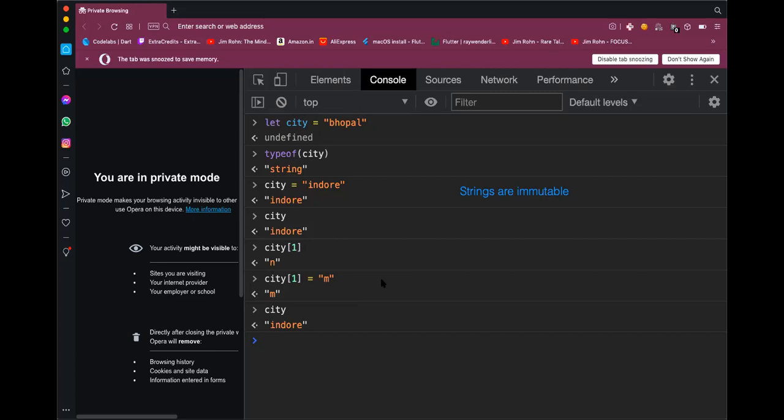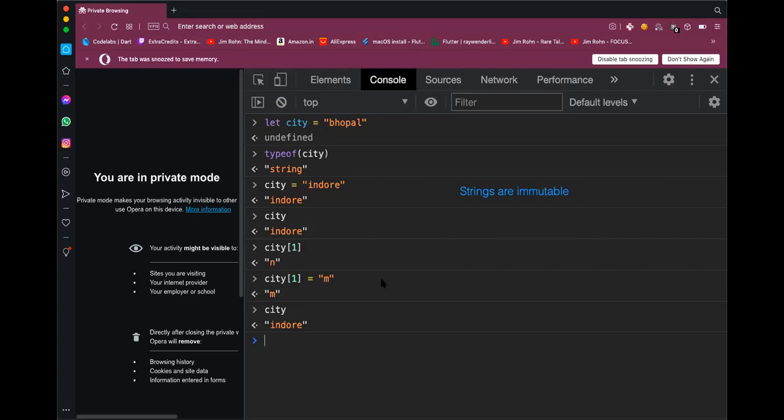In every language, there are immutable and mutable data types. For example, arrays are mutable in JavaScript. You can change individual elements of the array, because arrays are not a primitive data type. They are of type object. And if any of you don't understand what I'm saying, bear with me. It's okay to not understand any of this stuff. You will gradually get the hang of it.